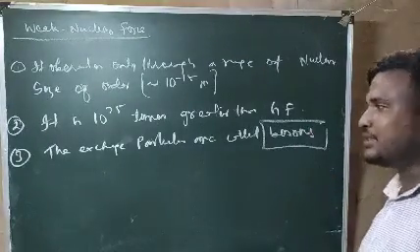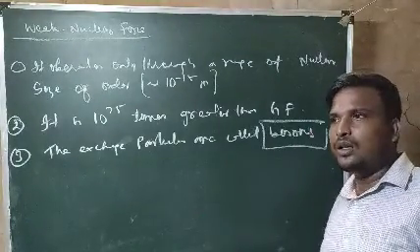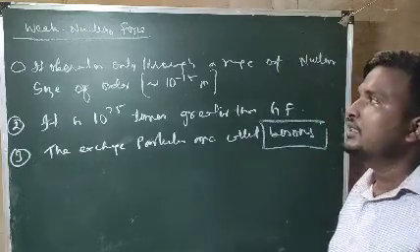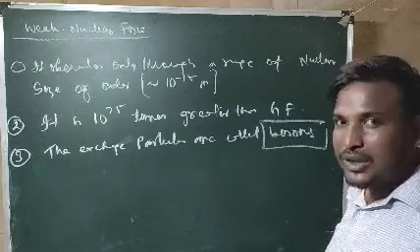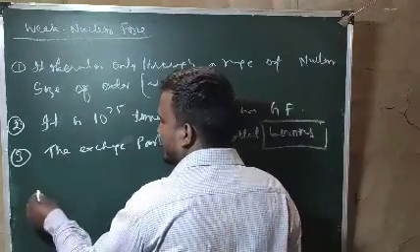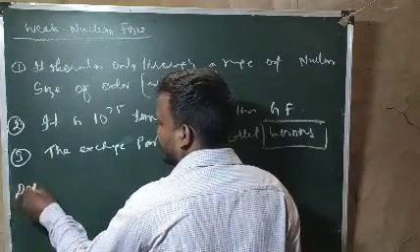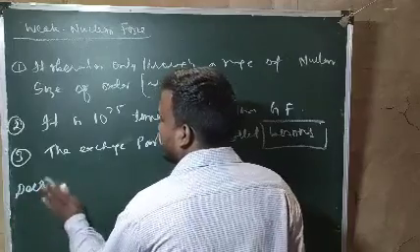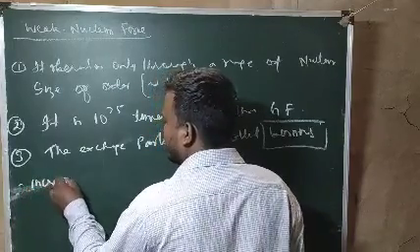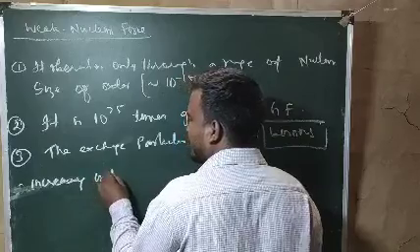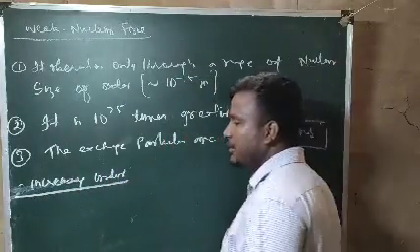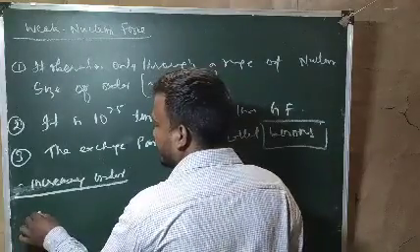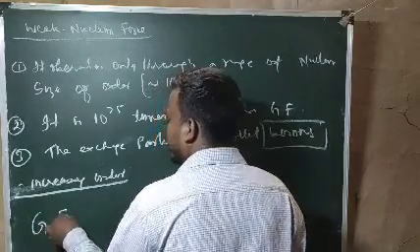Now let us arrange all these forces in increasing order. In increasing order, the weakest force is the gravitational force.